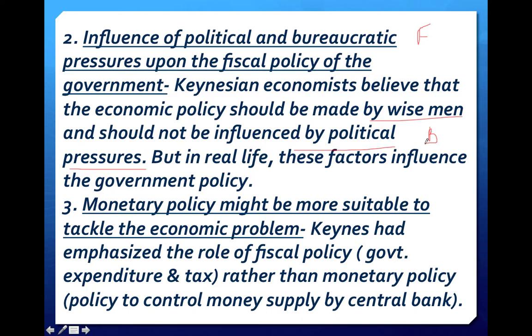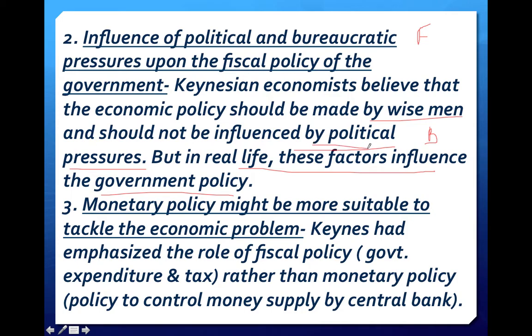But these are only imaginary things, and in real life these factors influence the government policy. He has assumed that whatever fiscal policy the government is making should be made by wise people, and also it should not be influenced by any type of corruption.